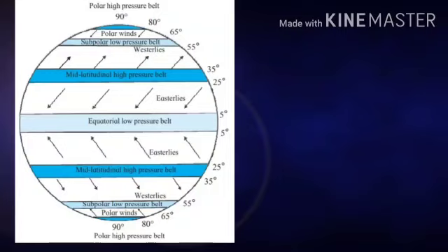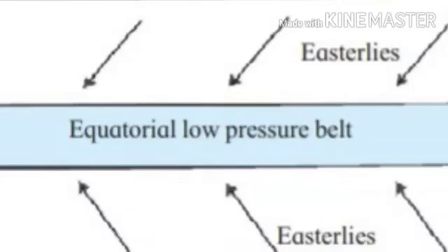The first pressure belt is the equatorial low pressure belt. The equatorial low pressure belt is a zone of high temperature and low pressure. It lies between 0 to 5 degrees north and south of the equator. This region gets direct rays of the sun almost throughout the year. Hence, the air is always very warm and hot.